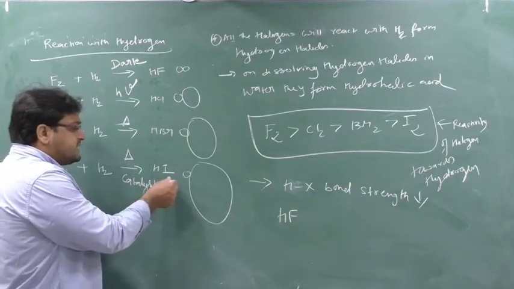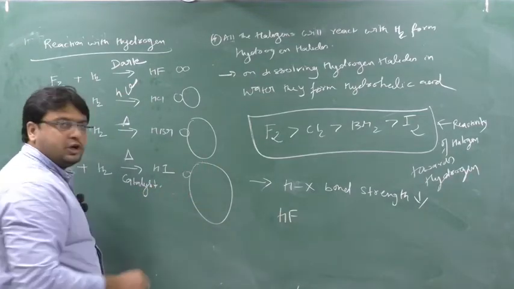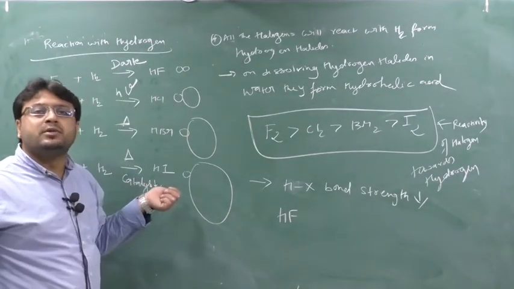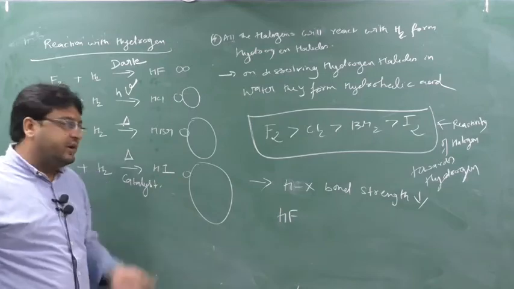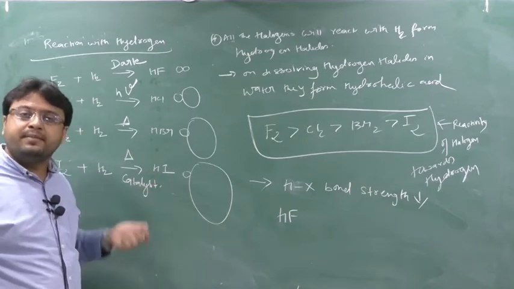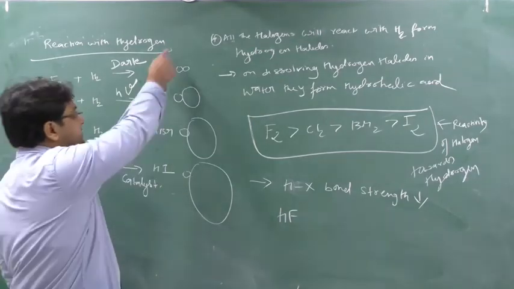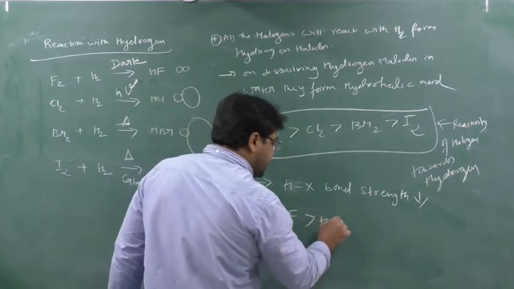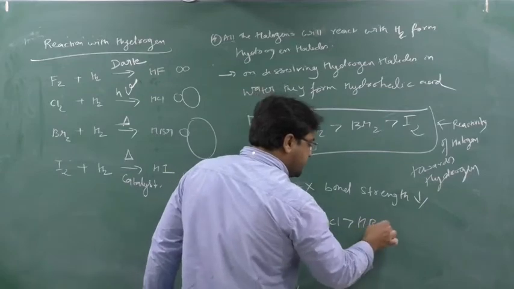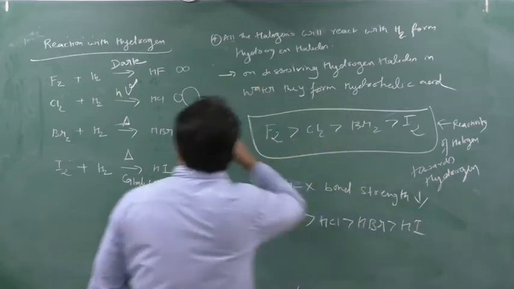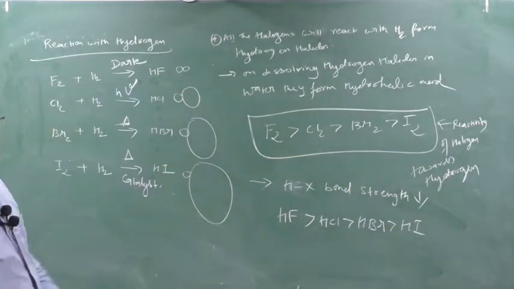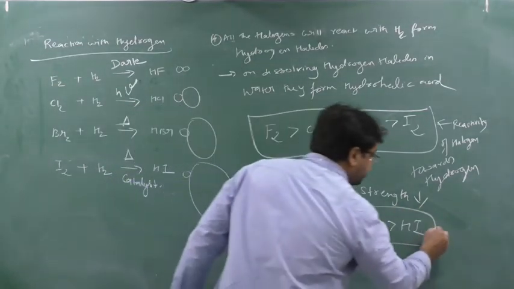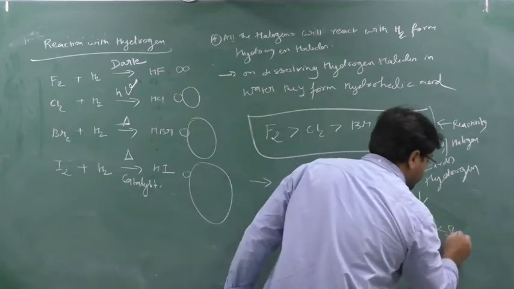And you can see here in H and I, the bond is between small and large. This bond is weak. When the bond is weak, it is easy to remove the H from HI. When it is easy to remove H from HI, it means they are less stable. So I can say stability decreases down the group. So HF is more stable, then HCl, then HBr, then HI. Just look at the first and last. Don't worry about the center. So this is a series of strength, or stability, I can say. This is stability.